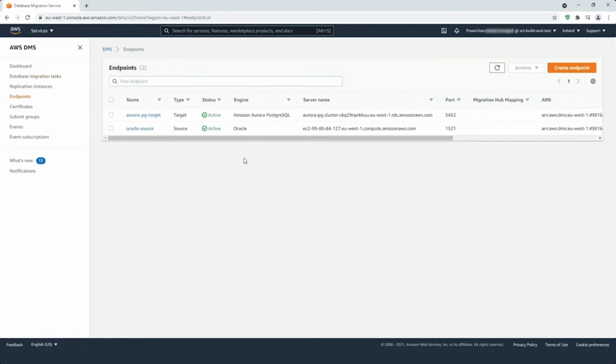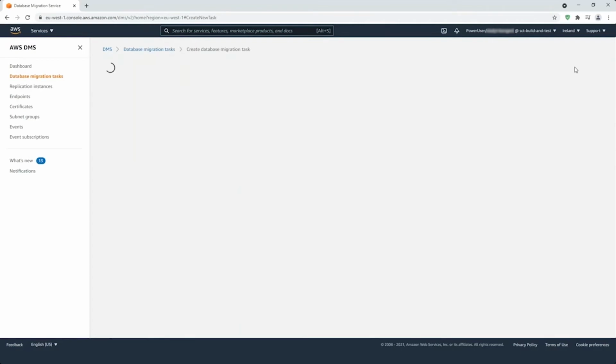I can click on the endpoint, so it's showing me all the endpoints where I'm going to move the database. Here it's showing me the source, which is Oracle. That's one endpoint. The other endpoint is my destination, which is the target, Amazon Aurora Postgres in this case. And now let's go and create a task. Right now I don't have any task.